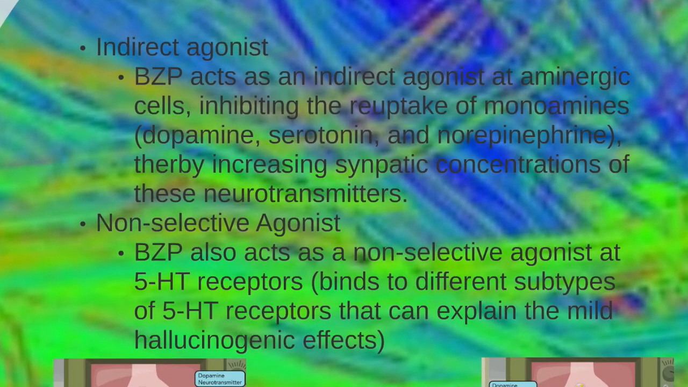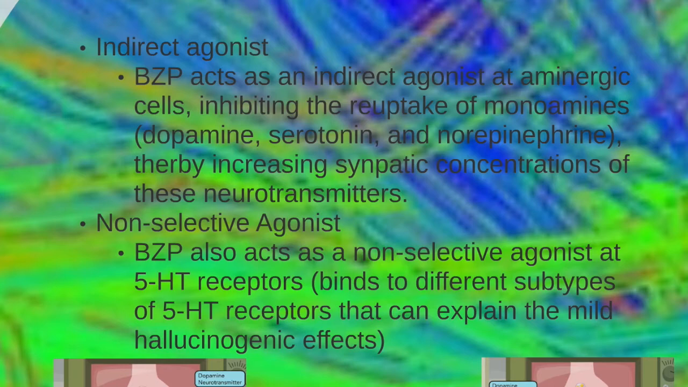All right, so now let's look at the pharmacodynamics of BZP and how BZP affects brain function and neurotransmission. It's reported that BZP acts as an indirect agonist that increases the levels of monoamines, which we know are dopamine, serotonin, and norepinephrine, in the synaptic cleft. The mechanism behind this is that BZP binds to monoamine transporters at aminergic cells and blocks the reuptake of those monoamines, thereby increasing the levels of the neurotransmitters in the synaptic cleft.